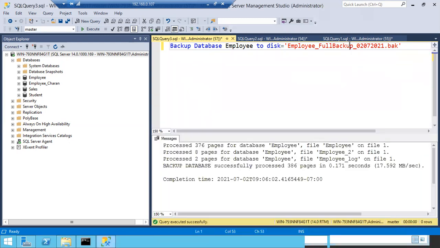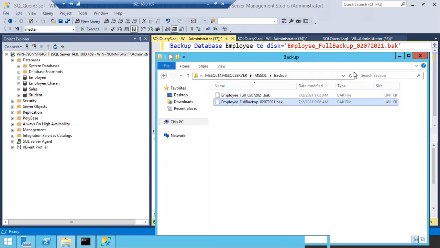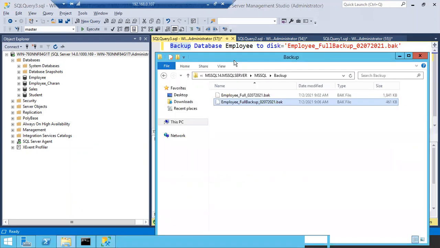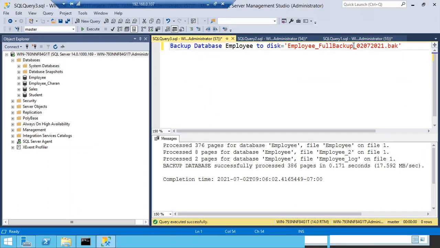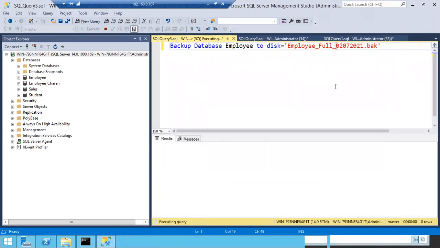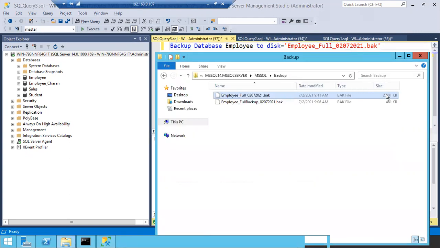In case I take off the backup option from the query... No, not from here. When you go above employee_full_backup, just give the same name. I just want to see whether you can give it. Okay, see here, again it will be appended. What is the size? 1841, right? Now 1841. Let me run. Now you can see 2301. There is no new file created.